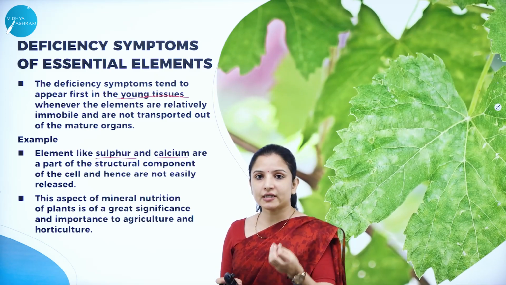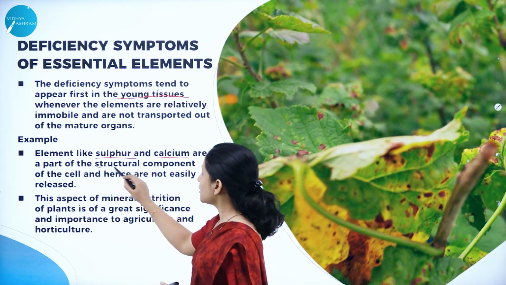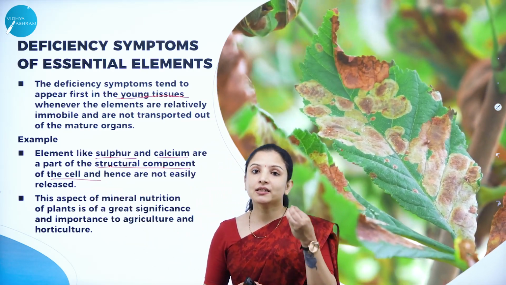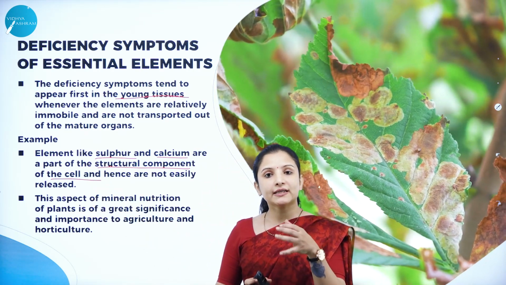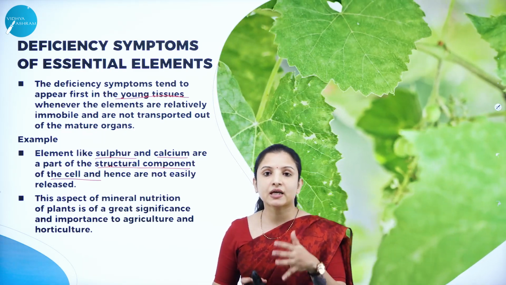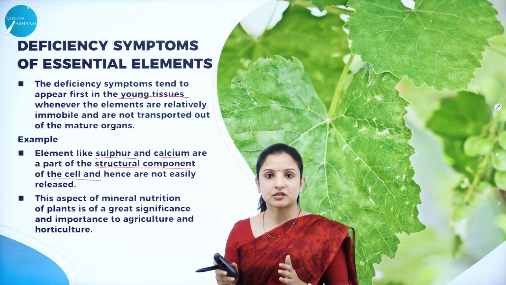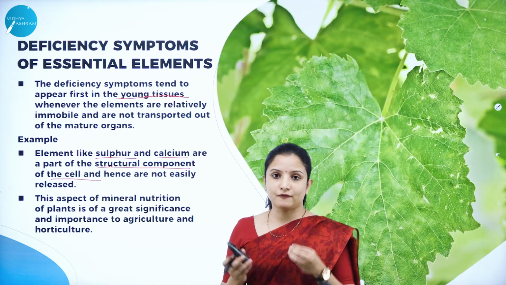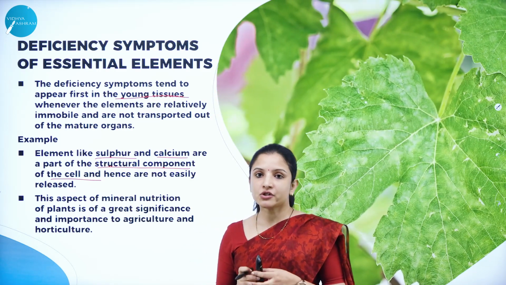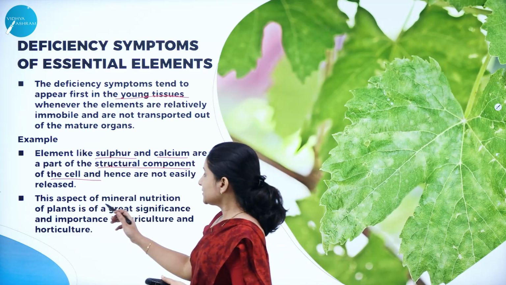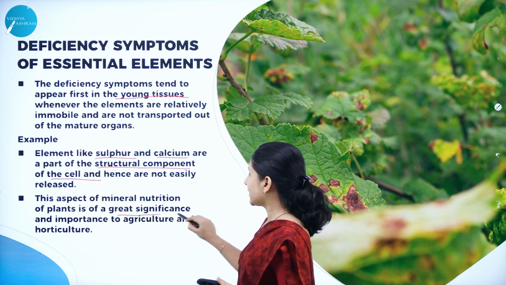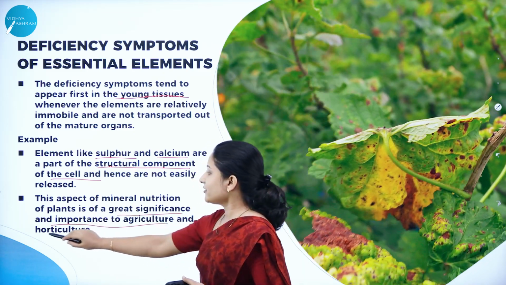Why? Because sulfur and calcium are important structural components of the cell and they are not that easily released from the older leaves. If they are not easily released from the older leaves, how can they enter the young leaves and maintain a proper shape and structure of the cell, help in cell wall formation and all that? That is when the younger leaves start to show the symptoms as well. So this aspect of mineral nutrition of plants is of great significance and importance to agriculture and horticulture.